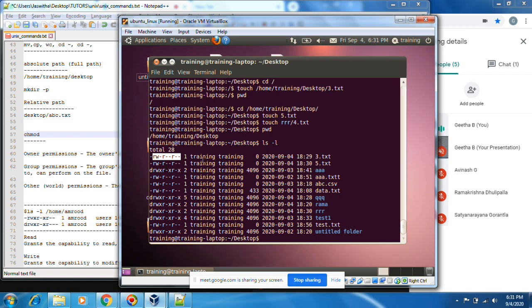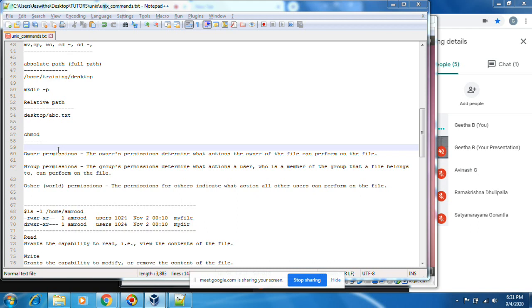Then this is the owner of the file, who created that file, and this is the group of that owner. This is the time the file was created. This is the size of the file. Okay, this is the file name. Okay, how to change this? What is the analysis of this?